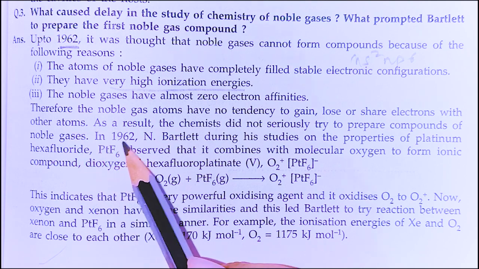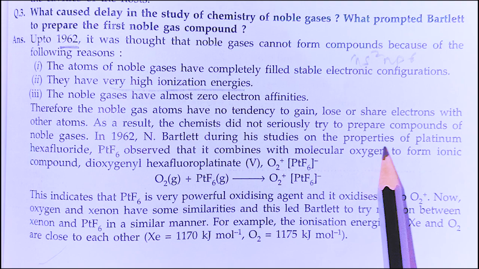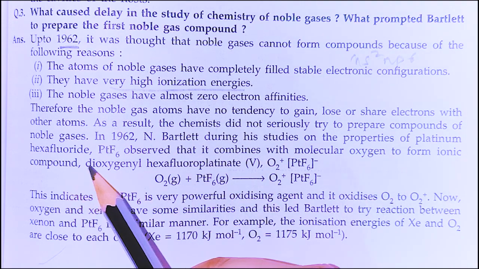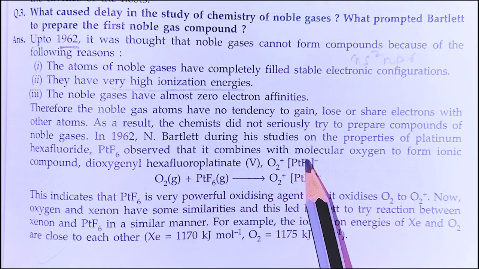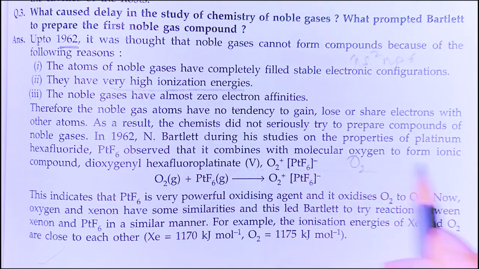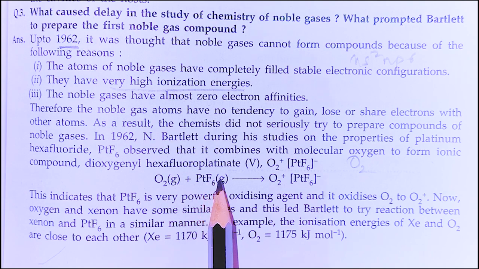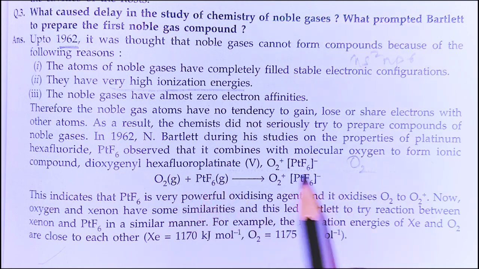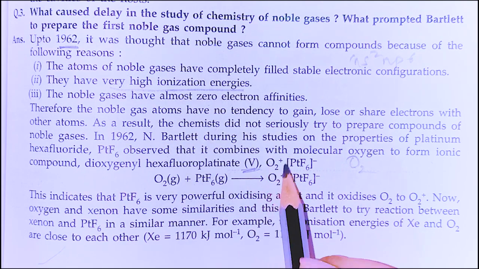In 1962, Neil Bartlett, during his study on the properties of platinum hexafluoride, that is PtF6, observed that it combines with molecular oxygen, that is O2, to form an ionic compound, that is dioxygenyl hexafluoroplatinate in +5 oxidation state, that is O2 positive, PtF6 negative.